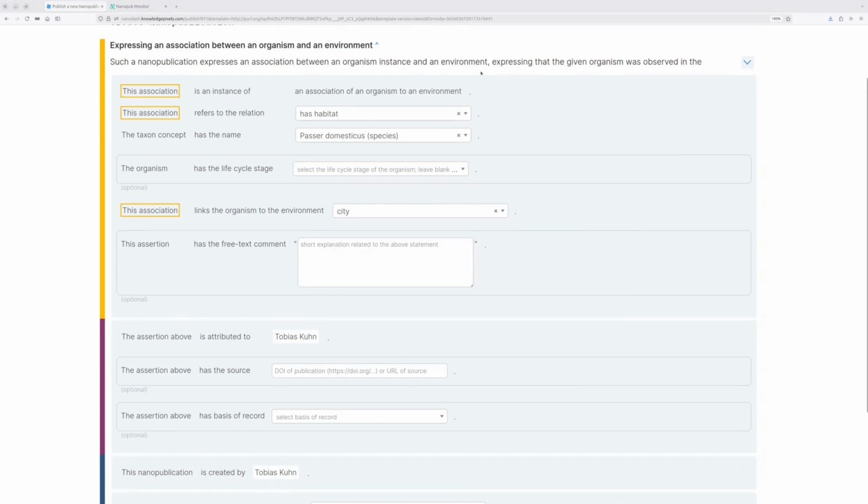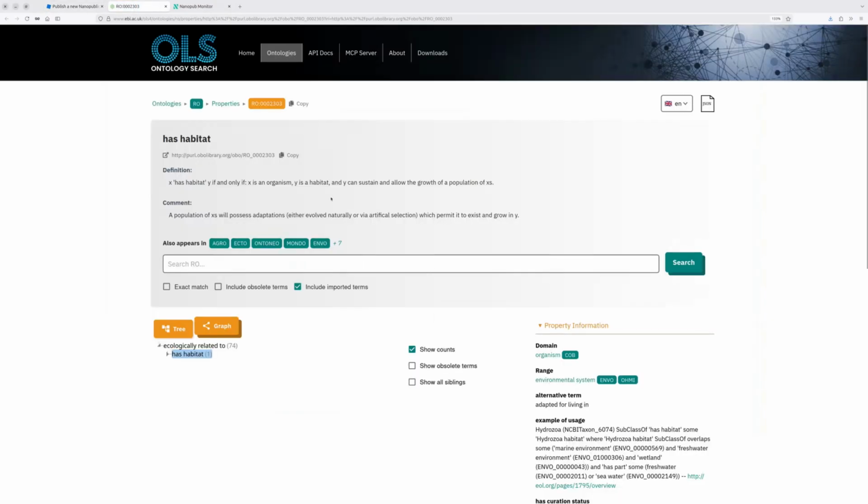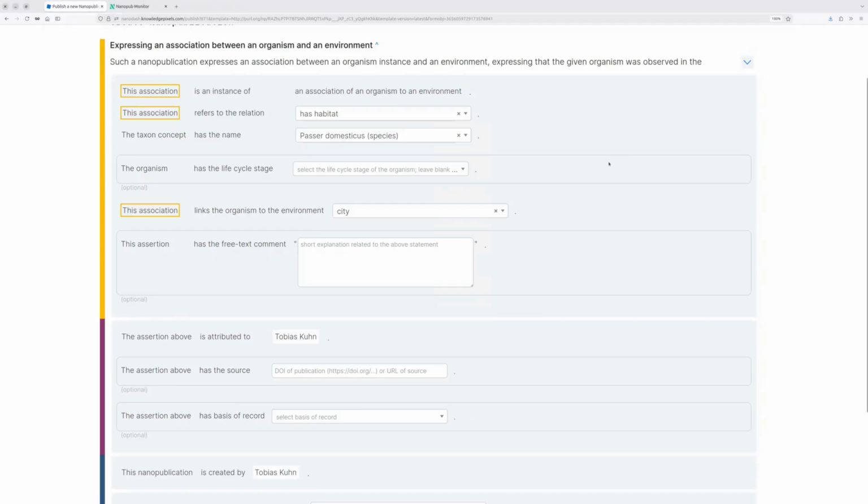Now, importantly, all these terms that we're using here have global and persistent identifiers. And whenever possible, we use existing identifiers and terms that have already been defined by the scientific community. And when these are not available, we can use nanopublications to define new terms on the fly. And this also makes this approach universal. Such templates and nanopublications can be about any topic whatsoever, including meta levels and social elements, as we will see later.